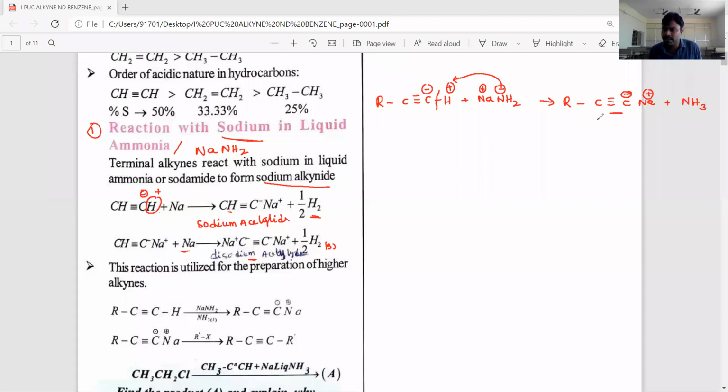This sodium alkanide is useful for the preparation of higher alkynes. How can we prepare higher alkynes? We can prepare higher non-terminal alkynes.